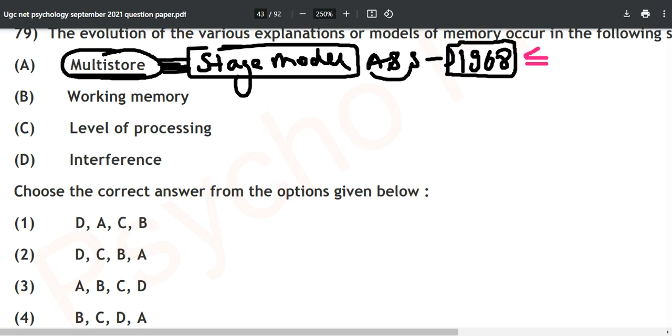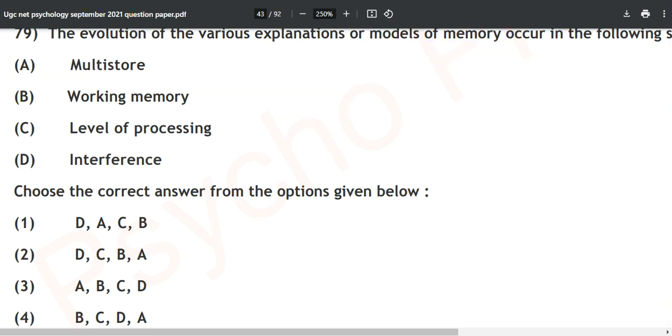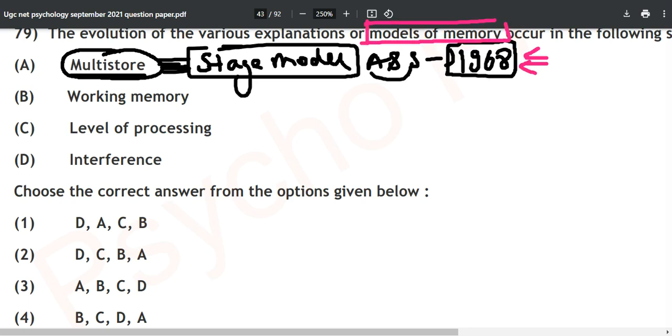And this was the first model of memory in recent modern times, as it is written over here as well. So make sure that you remember this thing. It will be very helpful for you to revise or memorize all these things. 1968 came the first, Atkinson and Shiffrin stage model. It is mentioned in the NCERT as well, if you don't believe it.